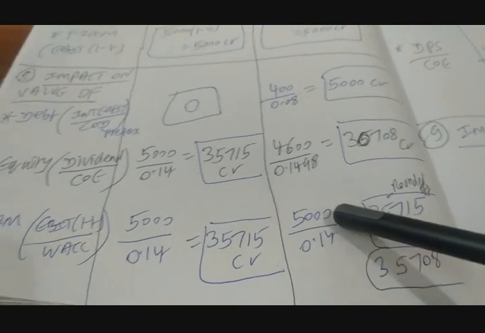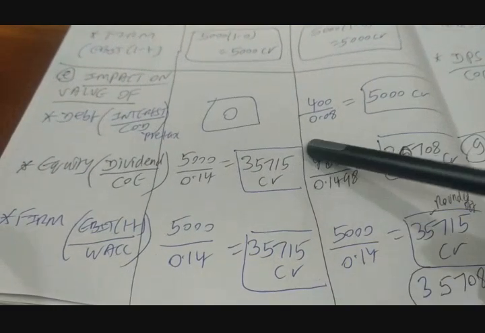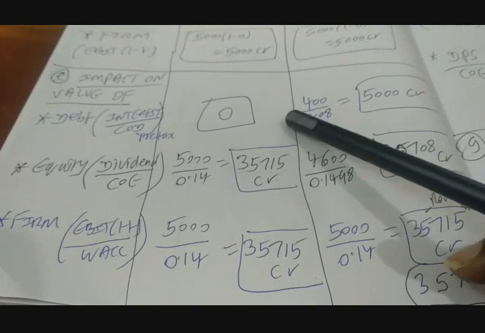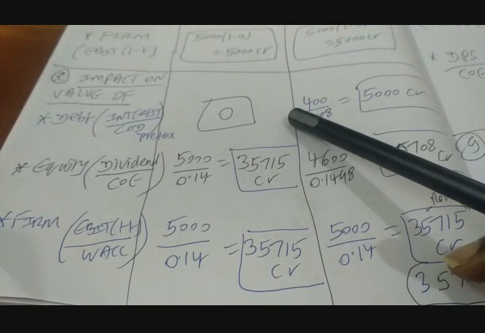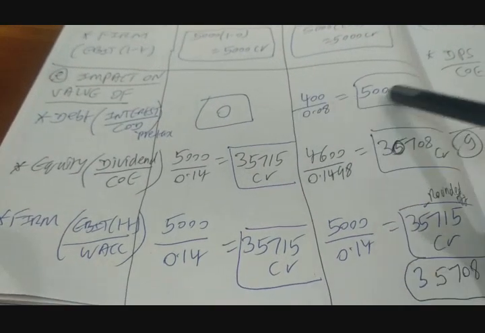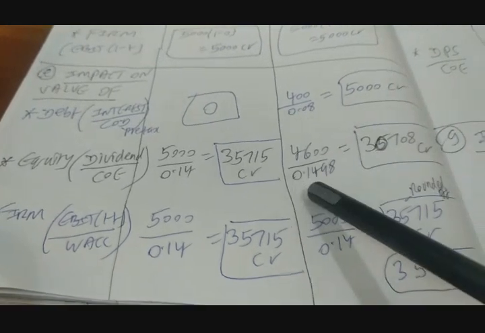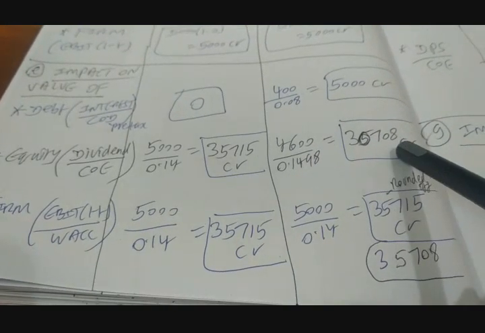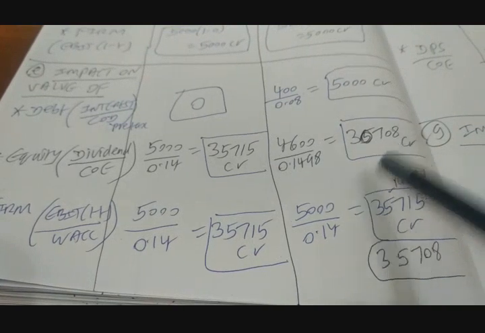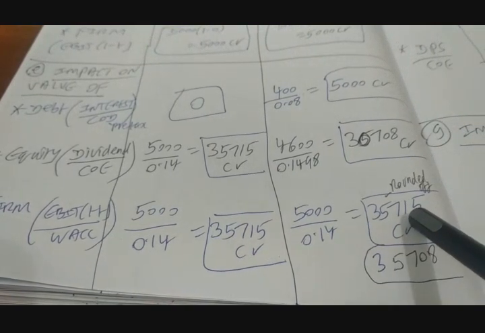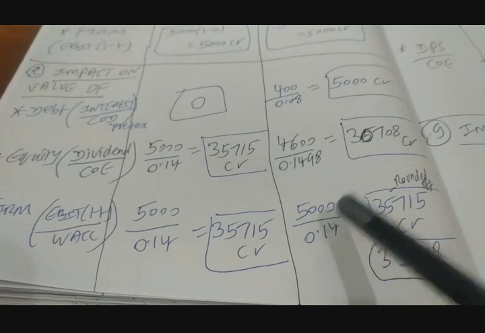So what can we conclude from this? When the company is borrowing, value to debt holders is increasing. Value of equity holders is coming down in aggregate. Value of the firm remains at the same level when we are talking about absence of tax.